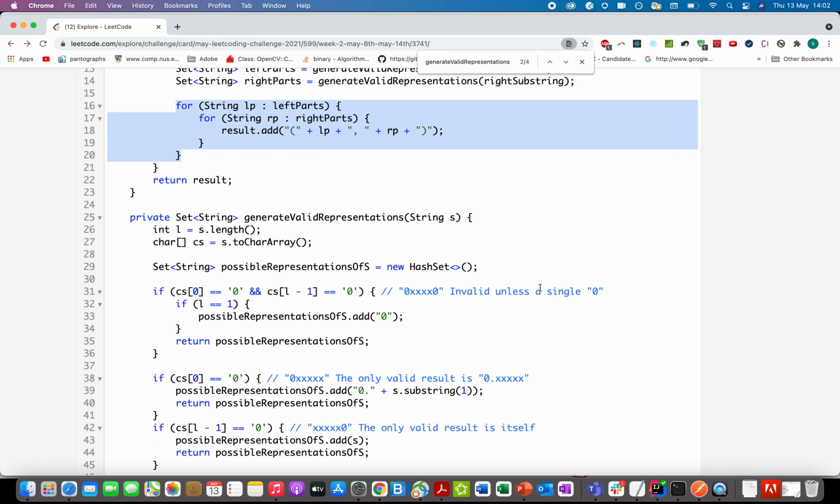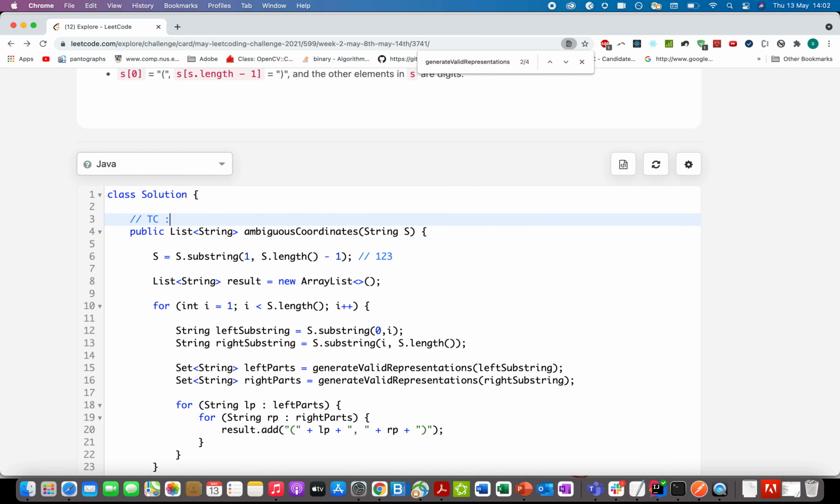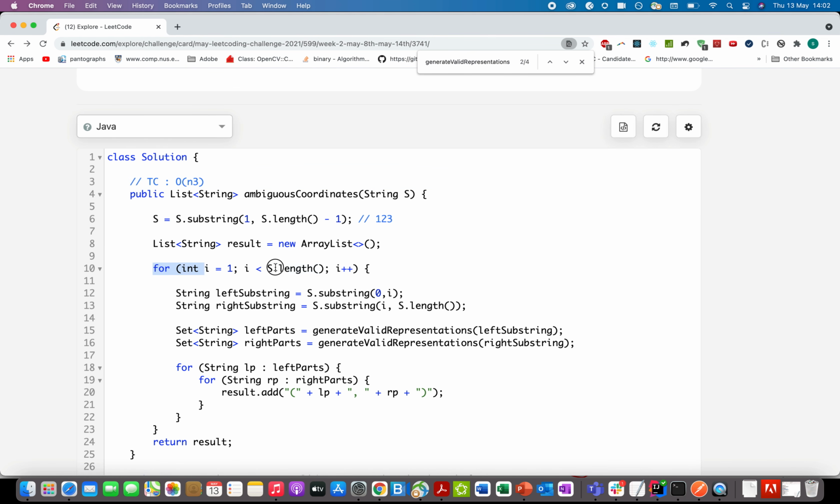Accepted. What is the time complexity of this approach? The time complexity is order of n cube. Let's talk why. I can see one loop here and 2 loops here, so I can directly assume that the time complexity would be order of n cube.